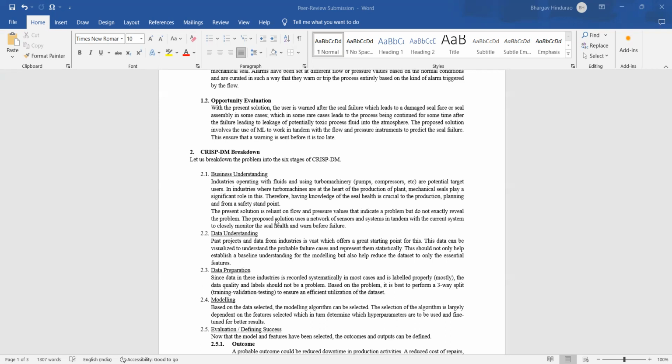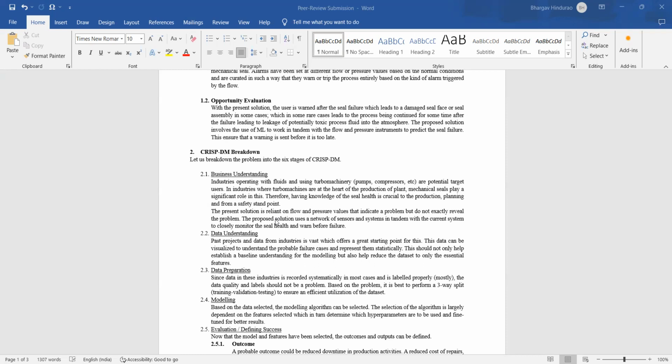That leads to the user having a damaged seal face, and in some very rare cases, a contaminated process environment. So the proposed solution is to use ML to work in tandem with flow and pressure instruments to predict the seal failure and ensure that a warning is sent before it is too late.